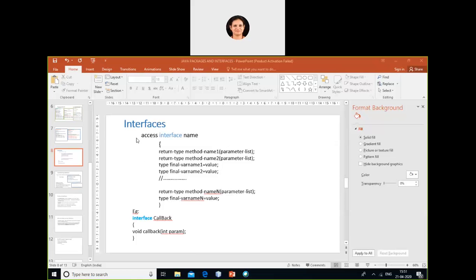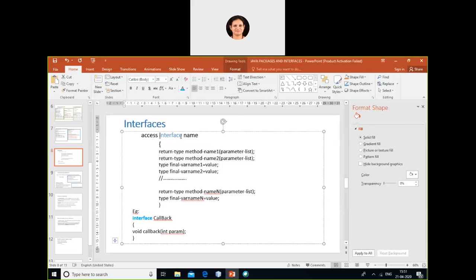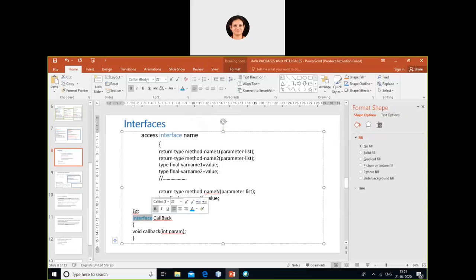Like for instance, I have shown here. Now this is the access, what type of access, whether it is public access or private access. Then you have the keyword called interface. Then you have the name of the interface, and then in brackets I'm going to write the methods. For example, I've defined an interface over here. This is the keyword interface. I've given a name called callback. So the name of the interface is callback, and inside this I have defined a function called callback.